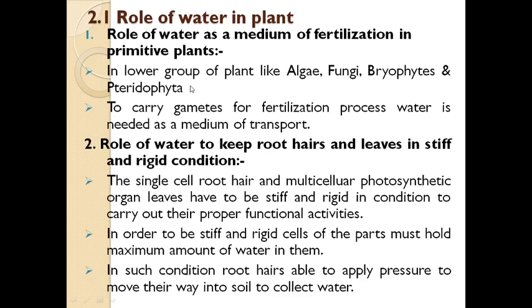In lower groups of plants like algae, fungi, bryophytes and pteridophytes, which we already studied in FYBSc, these lower plant groups are also generally known as cryptogams, meaning non-flowering plants.